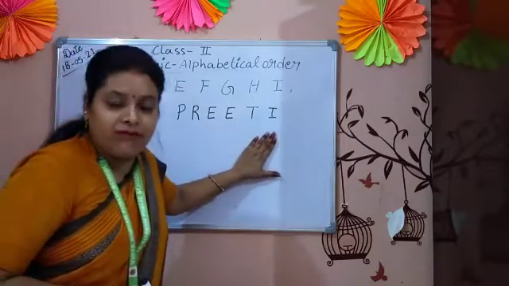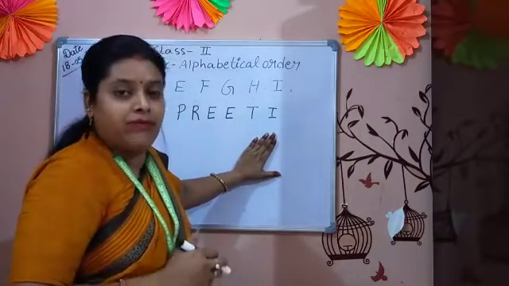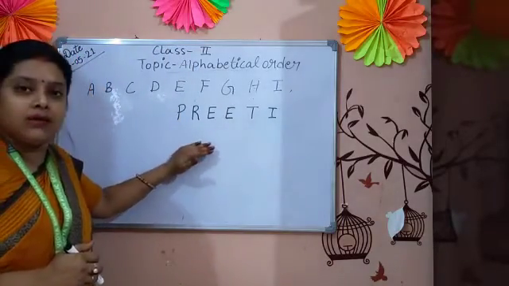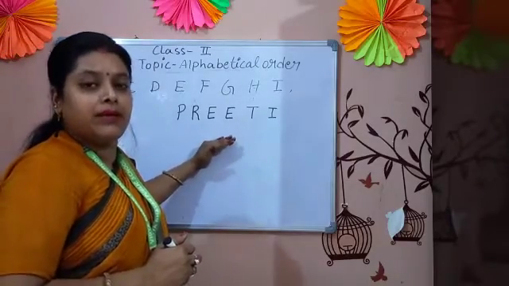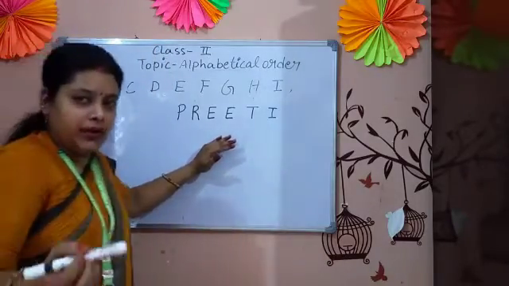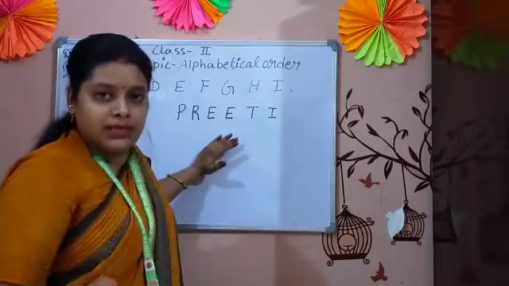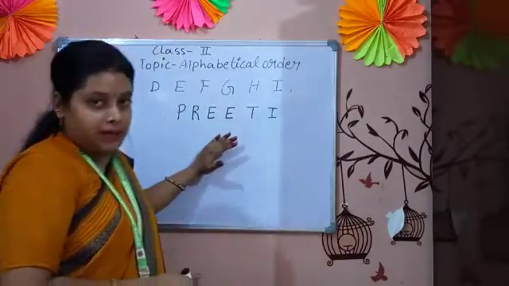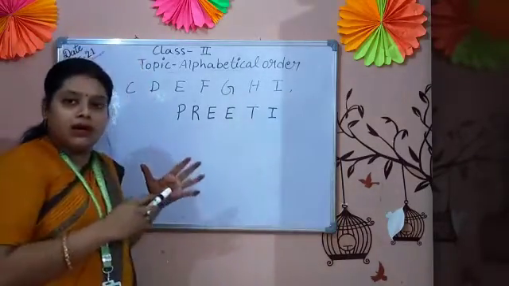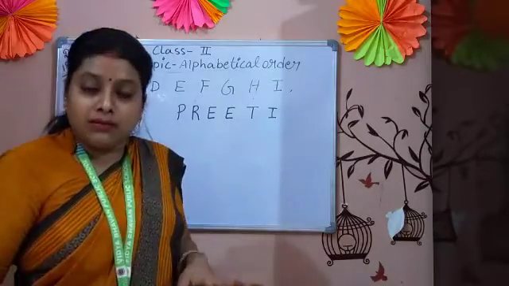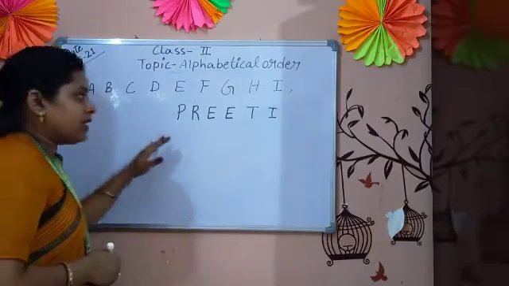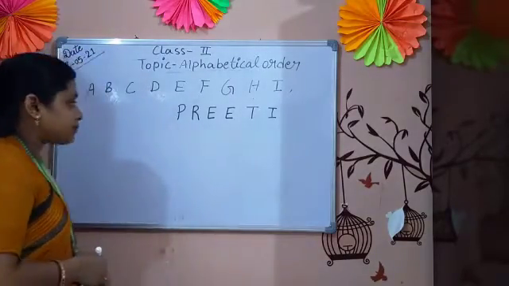When we write the letters in a group, that makes a name or word. You can write your name, my name, any other's name, your friend's name, with the help of letters. Letters will help you to write names of places, friends, human beings, animals, anything you can write with the letters. So these are the letters.